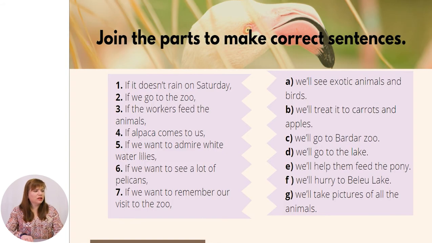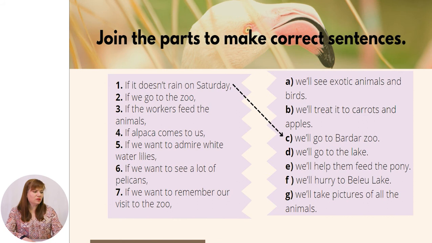Now, I would like you to join the parts of the sentences to make correct ones. We have the beginnings that are starting with the same if clause, and the second part where we have the result. Let's try. If it doesn't rain on Saturday, we'll go to Bardar Zoo.